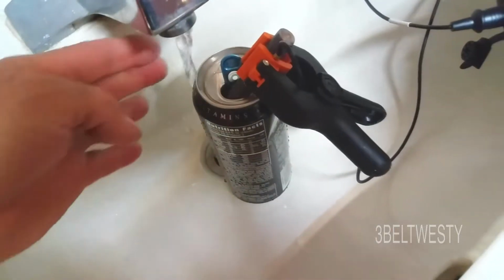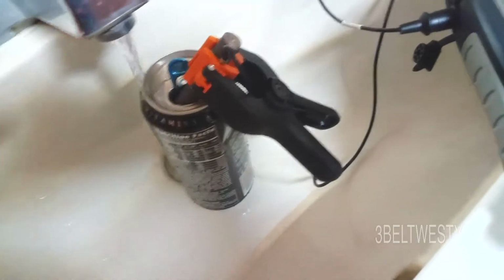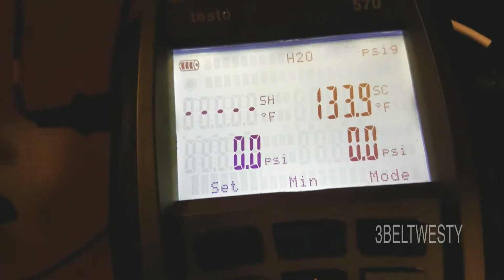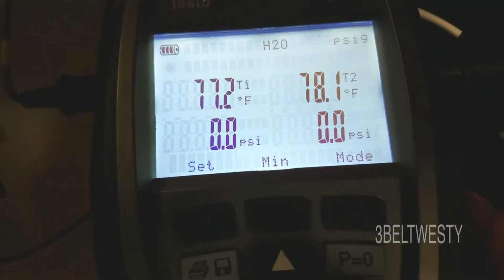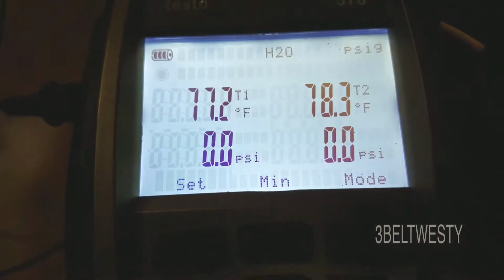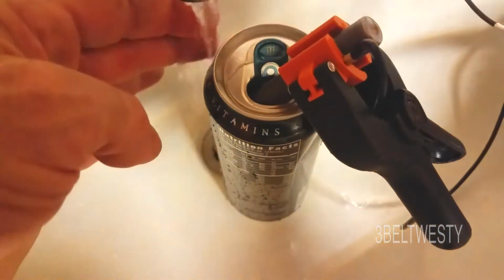Okay, I've got the refrigerant R718 here. It's liquid at room temperature. And over here I've got a subcooling right now of 133.9 degrees. If I go over here, the temperature of the liquid right now is 78.3 degrees here.